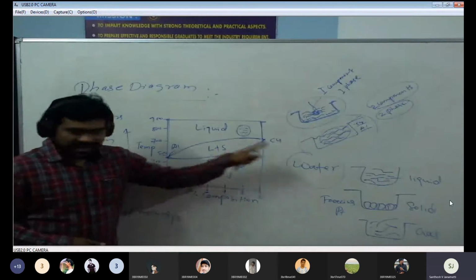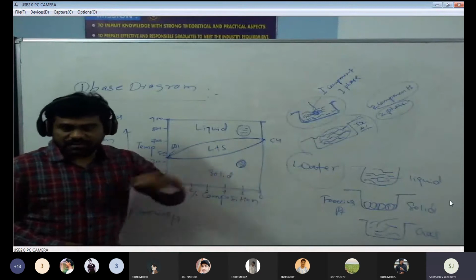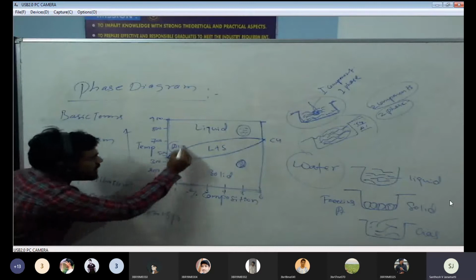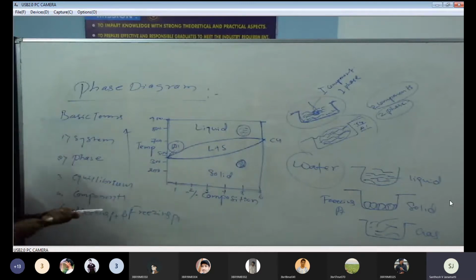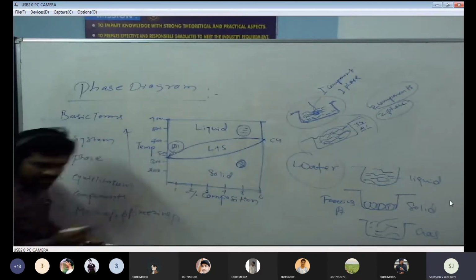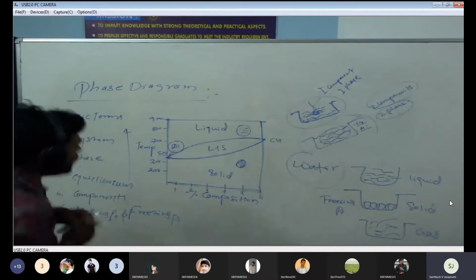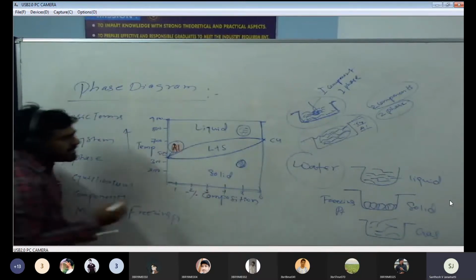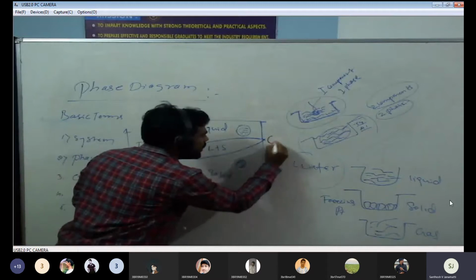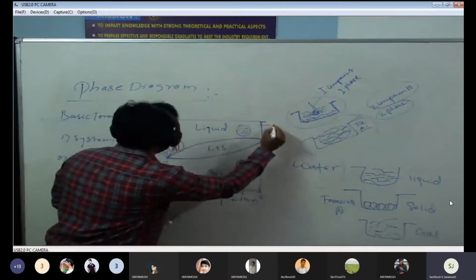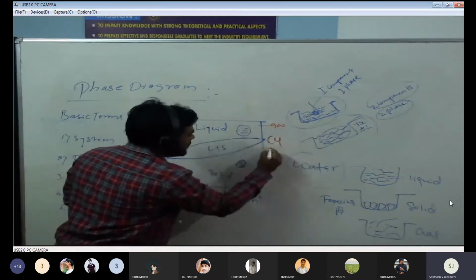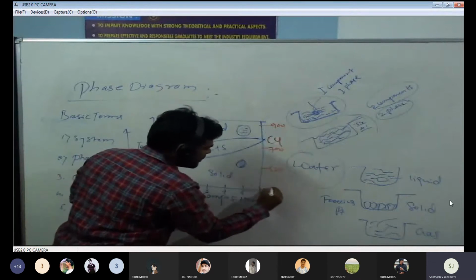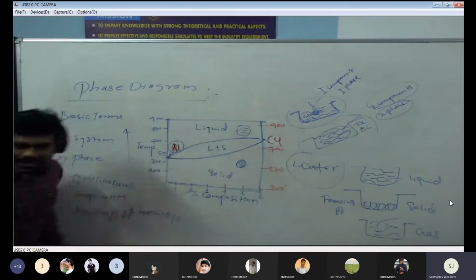Now coming to here, I will tell you how we will get the two different phases. See, this is aluminum. Remember, this is aluminum, right? I have red here. Now, this is a copper. But this is the temperature line.